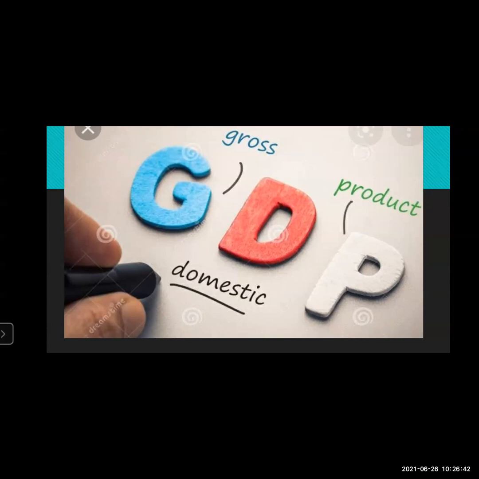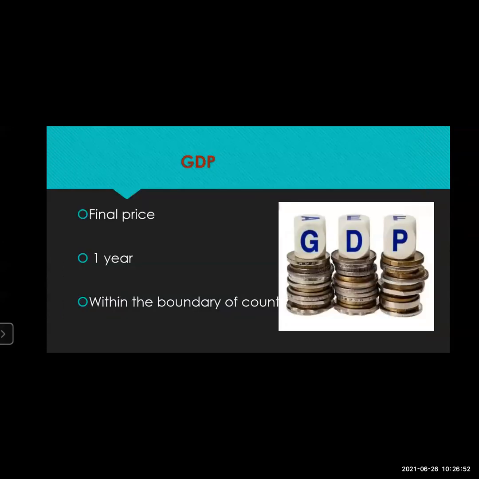GDP, the gross domestic product, is the final value of final goods and services. Suppose, for example, we'll see with the help of the next slide. Here is the first point which explains GDP. The final price. Now what is this final price? What is the one year, and what is within the boundary of India? In terms of all these factors, GDP is defined. It is not only the gross domestic product, but I'll explain it in a very simple way.